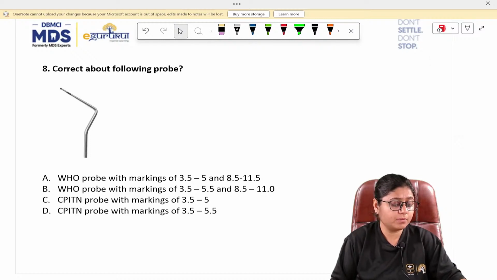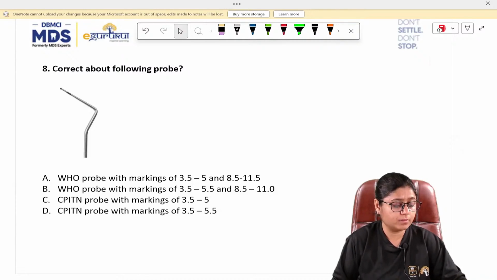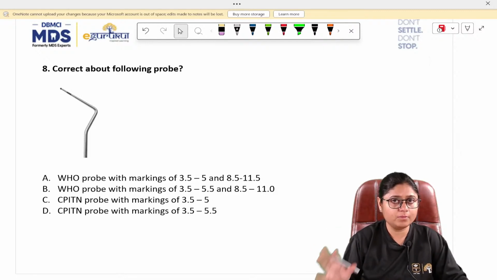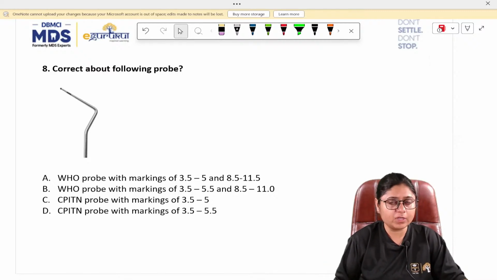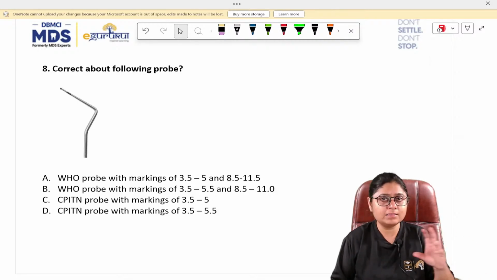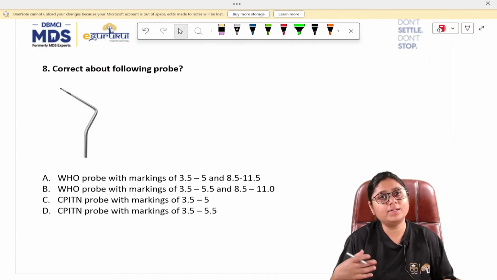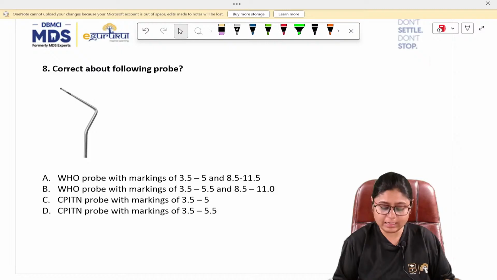Repair types and lasers, ma'am. Okay, I'll tell. No issues. And lasers. OMFS aims repair, I can tell you, but we have a session only for 1 hour. Laser is a very big topic in itself. There is a recorded video on that. If there is anything specific you want to know in laser, I can help you with that. Just tell me. Repair is a short topic that I'll tell you at the end. But in lasers, what specifically you want to know, just tell me that. I'll tell you that. Okay.